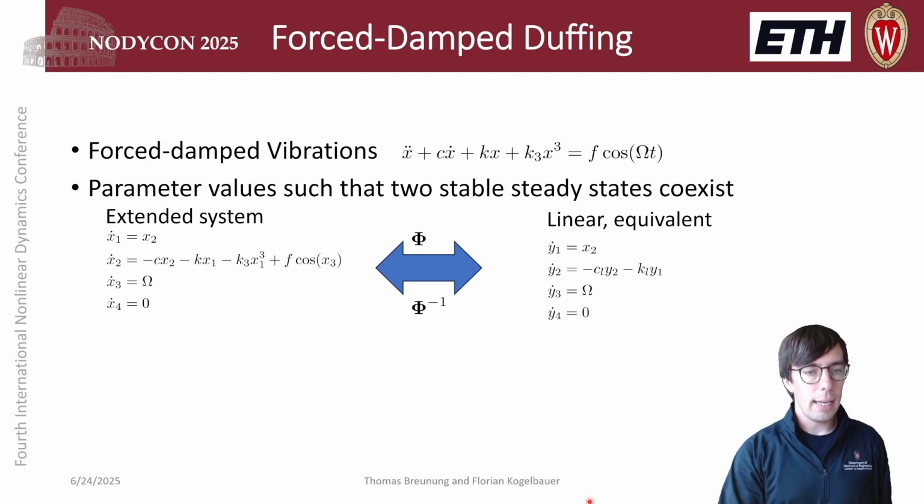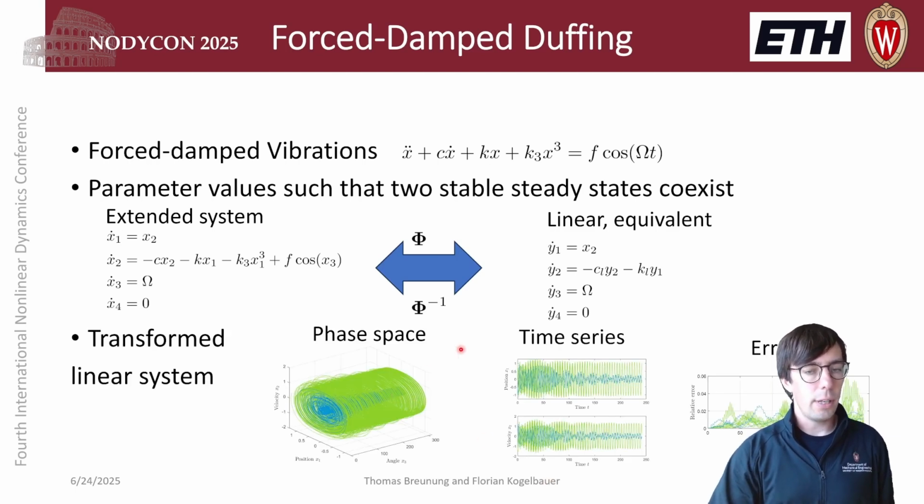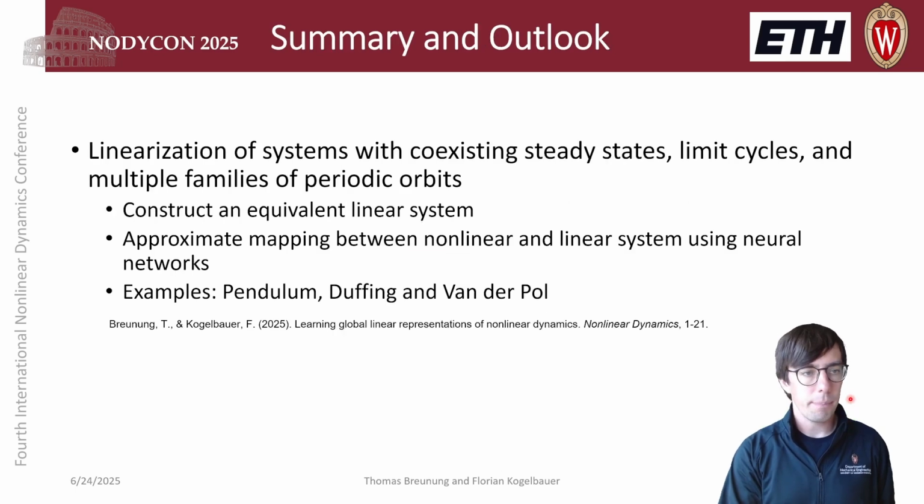And we can again approximate the mapping, and then if we transform the linear system back to the nonlinear world, we see that we can indeed observe a decay to two different steady-state solutions. So green are transformed trajectories of the linear system decaying to one steady-state solution, whereas blue are other trajectories of the transformed linear system decaying to a different solution. And we can clearly see here the trace of two different steady-state solutions. And the error again remains bounded by about 5%.